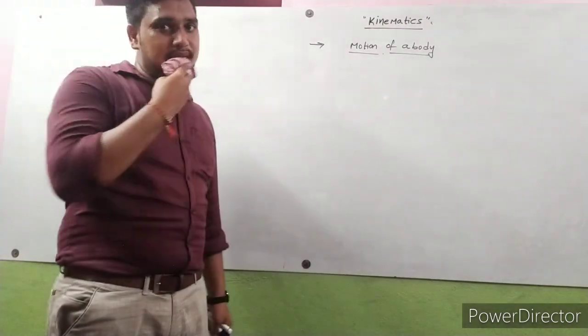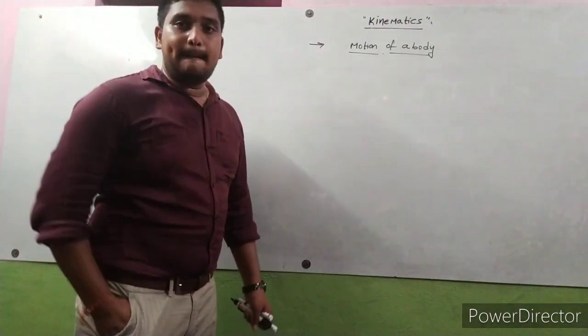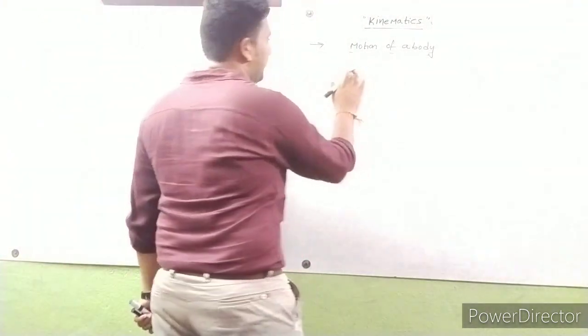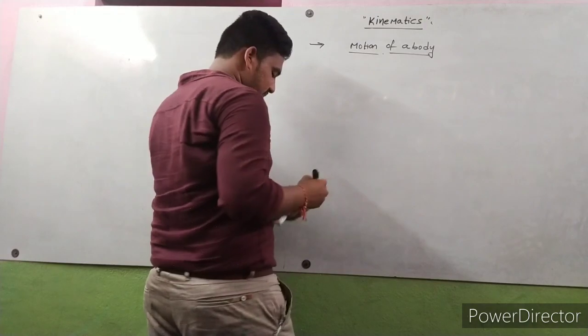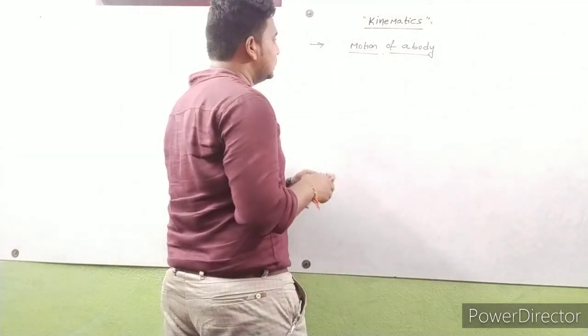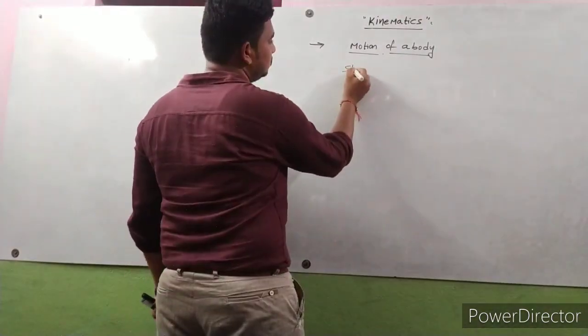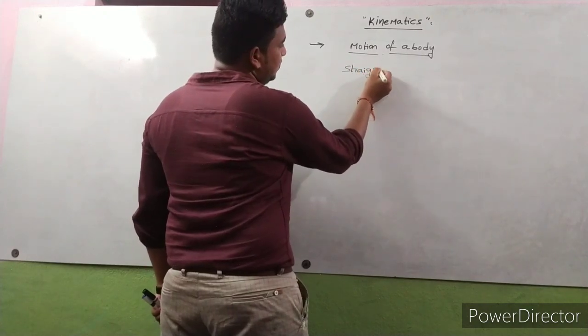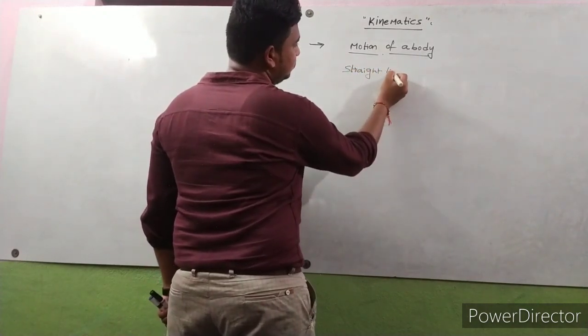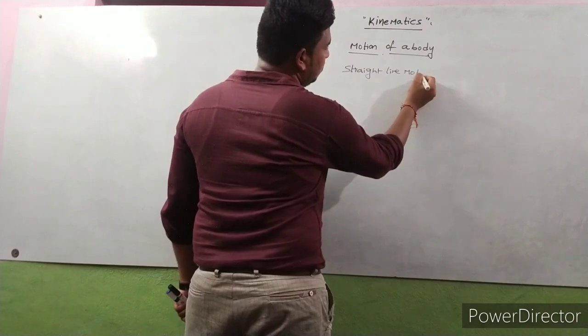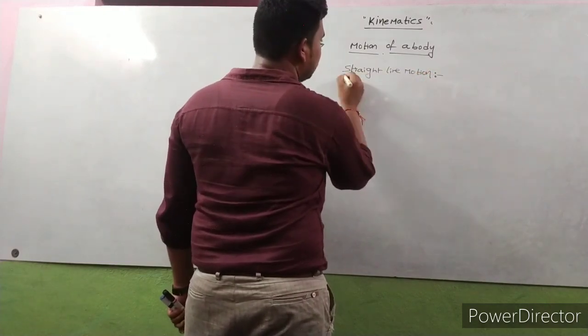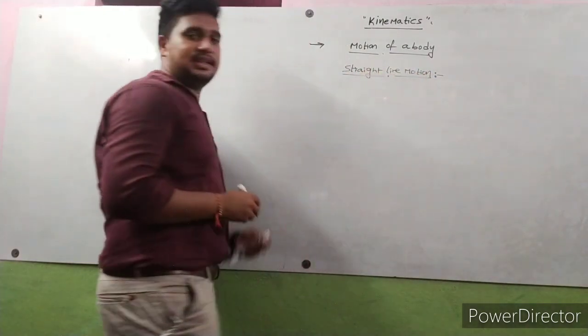Now we are dealing with straight line motion. What is the main condition for this straight line motion?